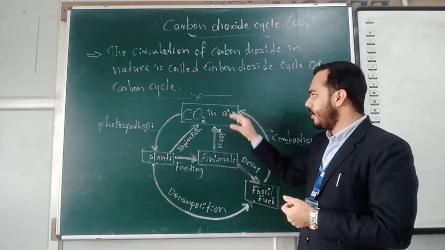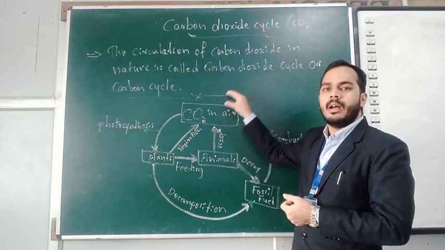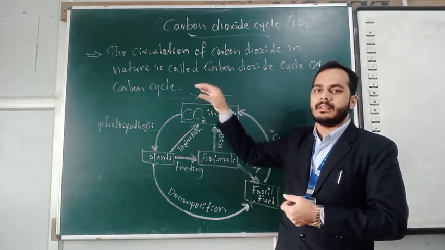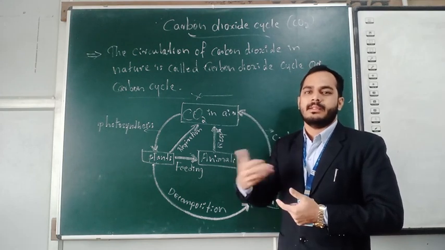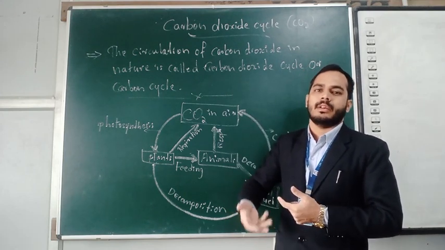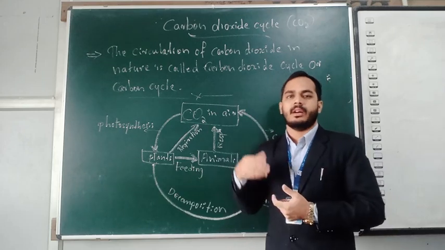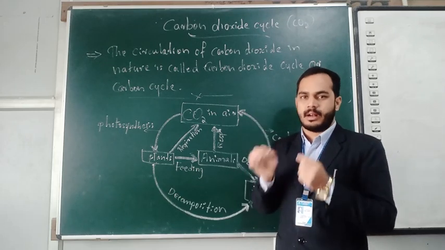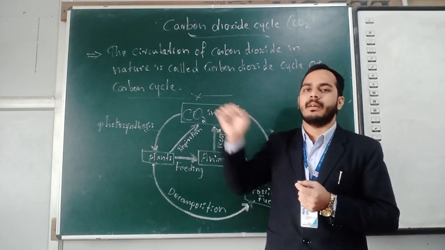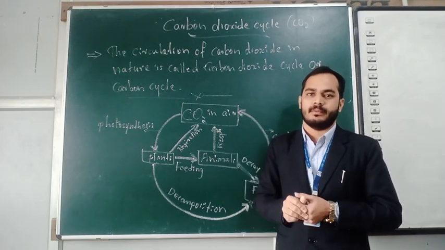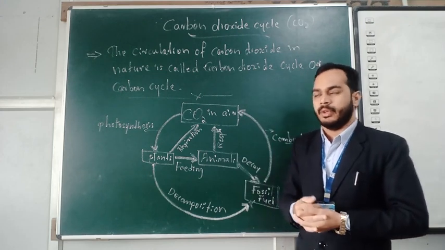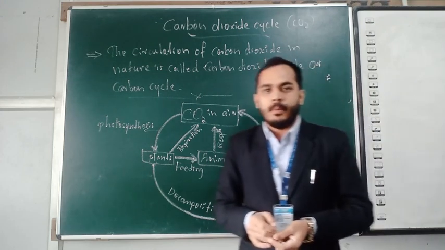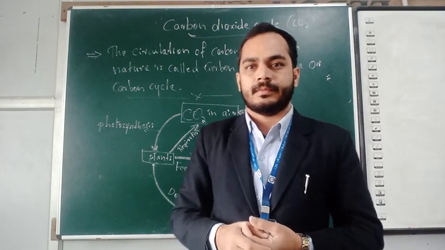Accordingly, the carbon dioxide, methane, and water vapor levels increase in the atmosphere, and the temperature in the atmosphere increases simultaneously. The increasing temperature is called global warming. I hope all of you understood this topic.